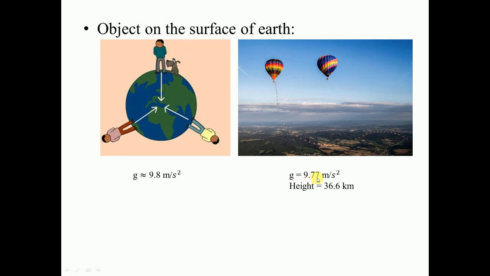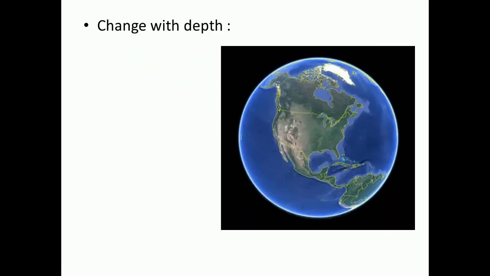Okay, so we have studied the three cases: first, the value of g along the surface of the earth, the value of g above the surface of the earth, and the value of g on the surface of the earth. So the value of g keeps on changing due to the different positions of the object around the earth or on the earth. Now the next is the change with depth.